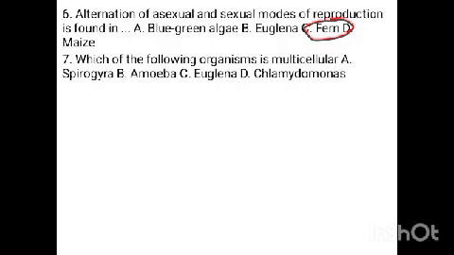So the next question, which of the following organisms is multicellular? That is made up of more than a cell. Spirogyra is the right answer here. It is made up of several cells joined together end to end to form a filament. They are referred to as filamentous organisms. Amoeba is a single cell, so it is unicellular. Euglena is unicellular. Chlamydomonas is unicellular.